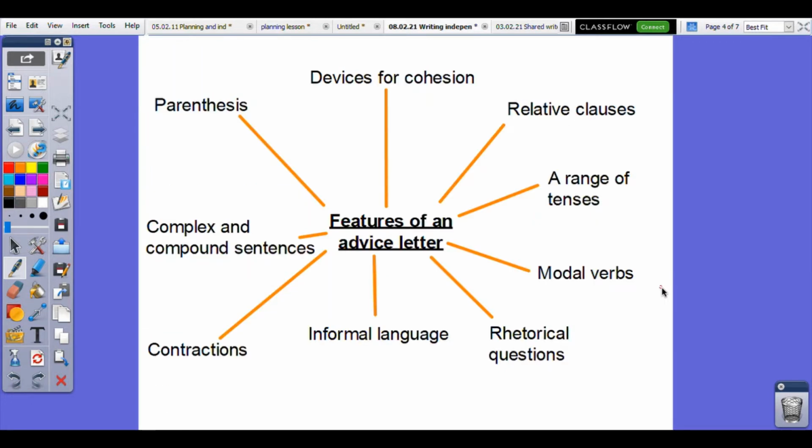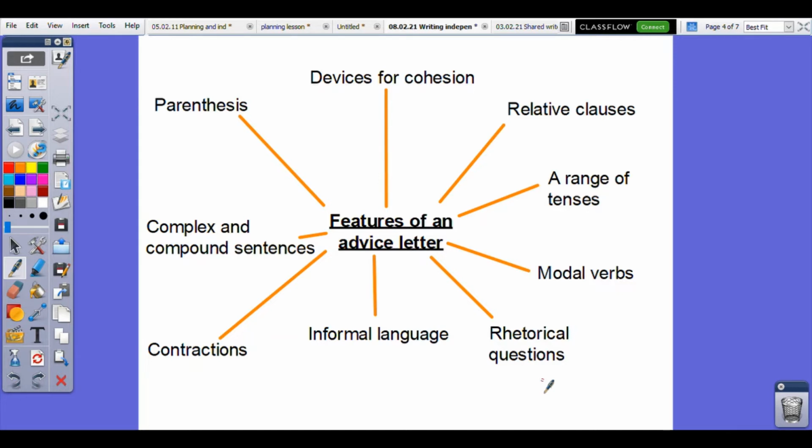So just another recap before we start writing as well. Features of an advice letter. So I want to make sure that we are using parentheses to add extra information. We want rhetorical questions, and in fact rhetorical questions were used as the justification in the green section for the first solution paragraph last time, if that makes sense. So it would be nice to use them again. As always, modal verbs, they feature in all of them.